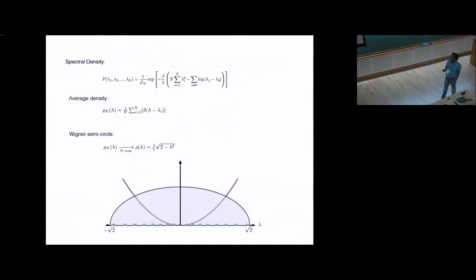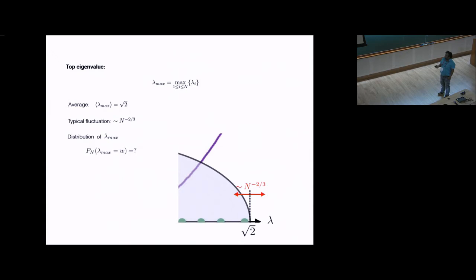Okay, so you ask what is the average density of these particles. It is defined by this, and you take the average of this quantity over this distribution. It turns out that the charges settle down over a finite region because of two opposing effects. This term is trying to pull them near the center, whereas this term is trying to push them apart. They settle down over a finite region, and in the large N limit the density converges to an N-independent function, which is called the Wigner semicircular law. Many of us probably know that.